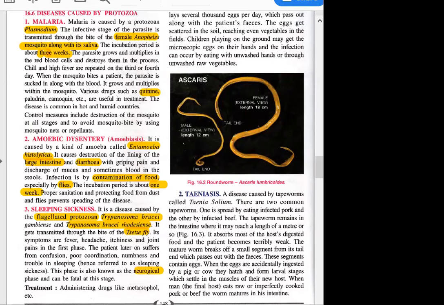So basically, most of the pathogens that cause any problem with the nervous system affect different places. It's not that the nervous system is one thing; it has many parts.